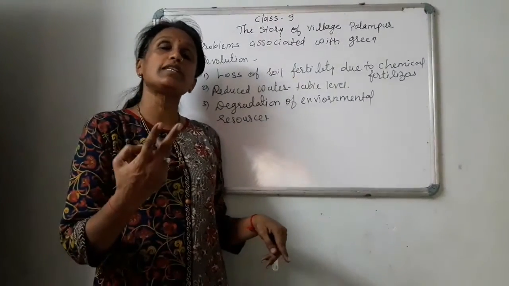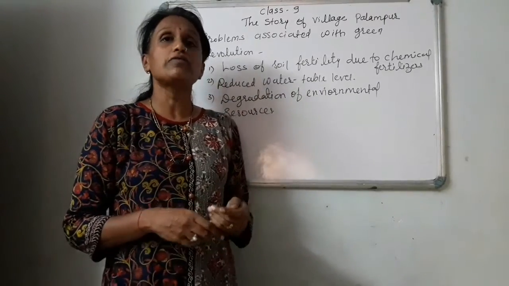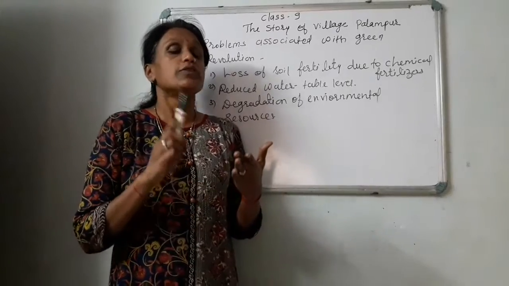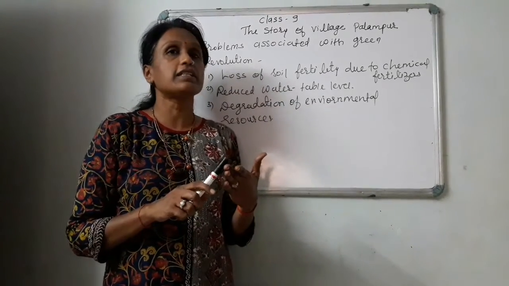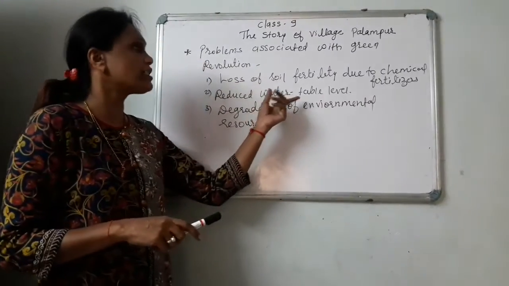The second problem associated with the green revolution is the reduced water table level. We have seen that higher irrigation is needed for HYV seeds. In traditional seeds less irrigation was needed, but for HYV seeds higher irrigation was needed.